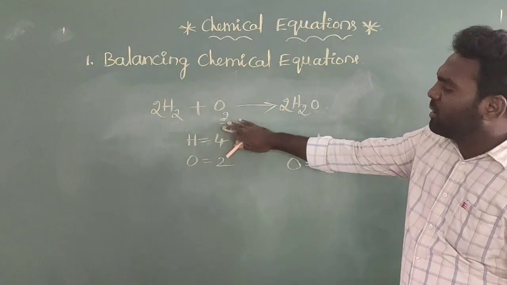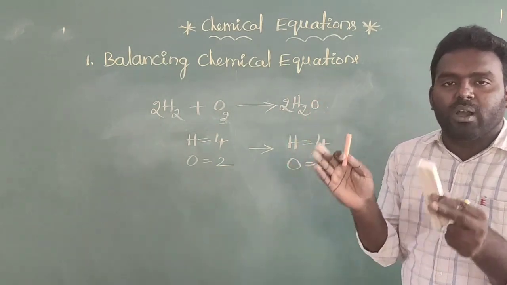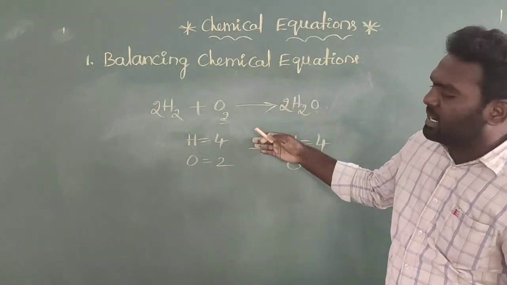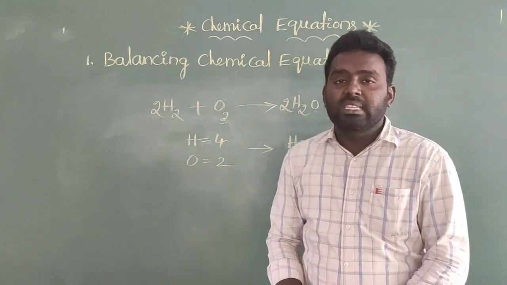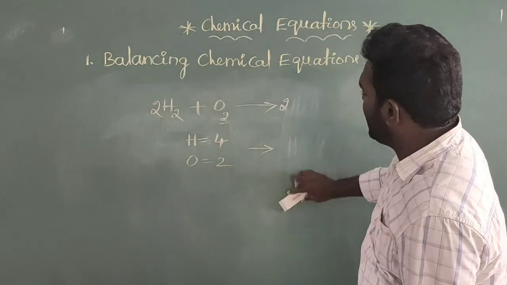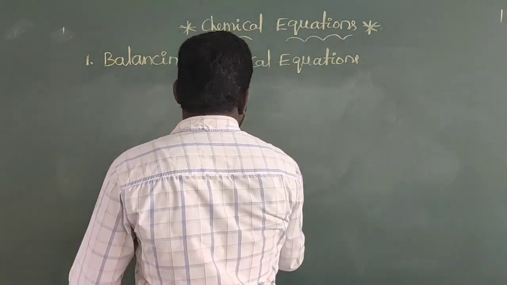Then the total number of atoms present on the reactant side equals the total number of atoms present on the product side. So we simply say this is called a balanced equation. At the same time, I am explaining one more example based on the balancing of a chemical equation.